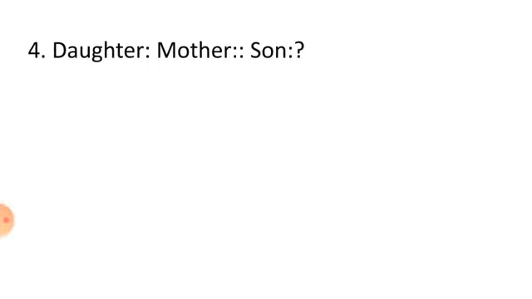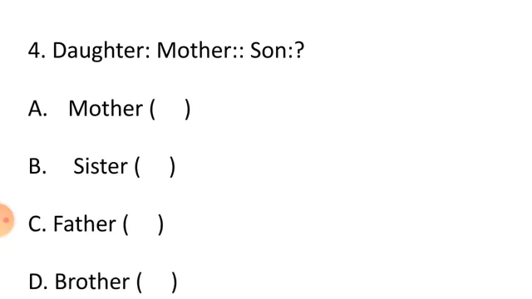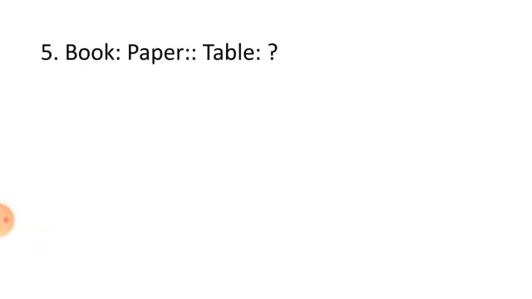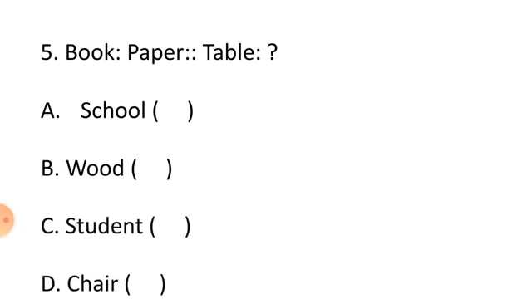Question 4 is, daughter is related to mother. So son is related to? Option A, mother. Option B, sister. Option C, father. And option D, brother. Question 5 is, book is related to paper, so table is related to? Option A, school. Option B, wood. Option C, student. And option D, chair.